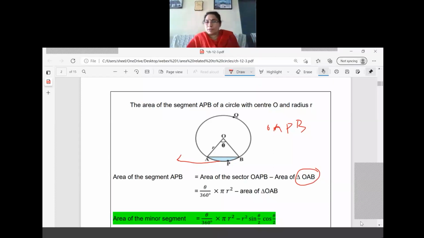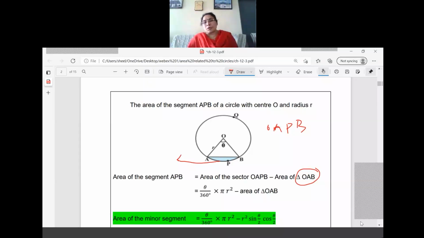Don't think about the formula now. We should get the idea of what the area of the segment is. Area of the segment APB means area of the sector OAPB minus area of the triangle OAB. Area of the sector formula we have already studied, that is theta by 360 into pi r square, right? Now area of the triangle OAB, I have not written the formula here because it depends upon the triangle only, that is half base into height. That is the normal formula for any triangle that we can use.